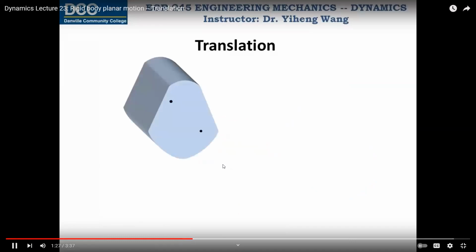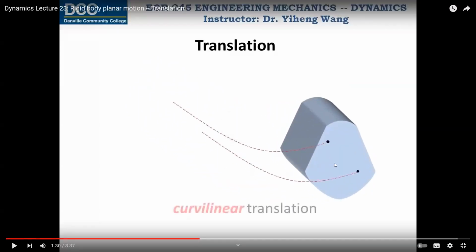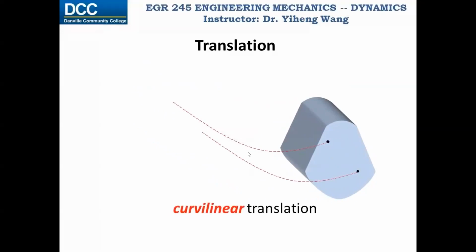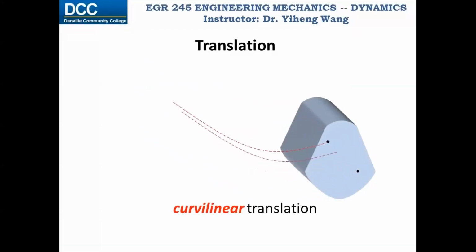Or the path could be a curve. Now it is a curve, but still the distance is the same. What is that motion called? Curvilinear motion, because each particle will take the same path. Do you understand, everybody? This is known as curvilinear translation. Either way, during translation, for any two points on this rigid body, their paths are identical.